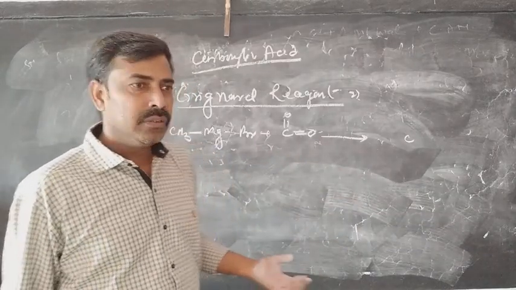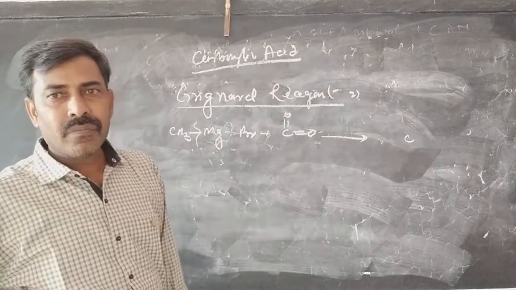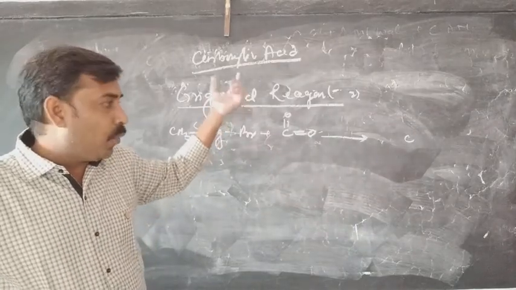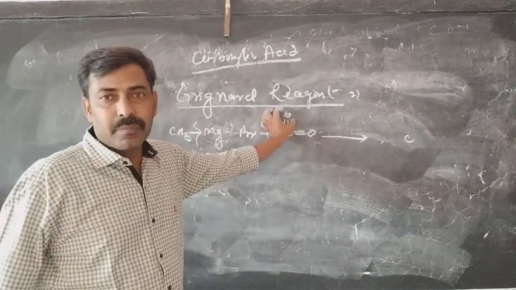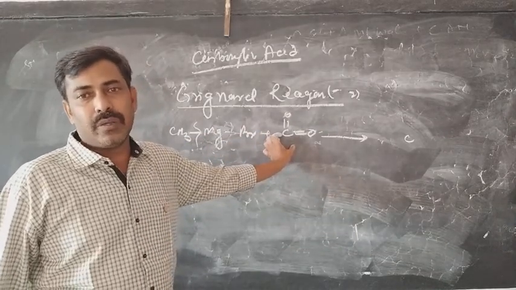What happens? The Grignard reagent breaks at the alkyl magnesium bond, and after breaking, the magnesium approaches the more electronegative oxygen atom, and the alkyl group approaches the relatively less electronegative carbon.